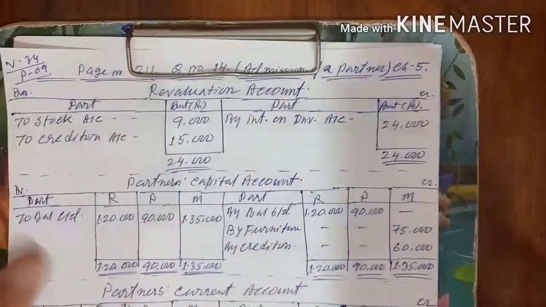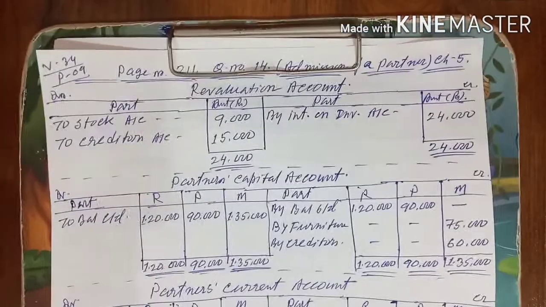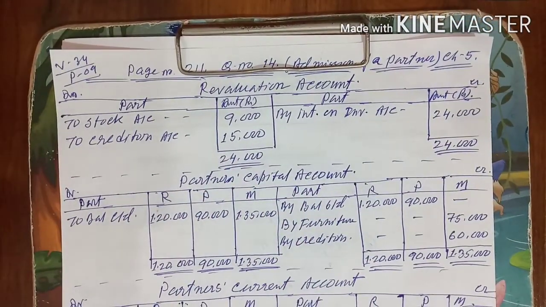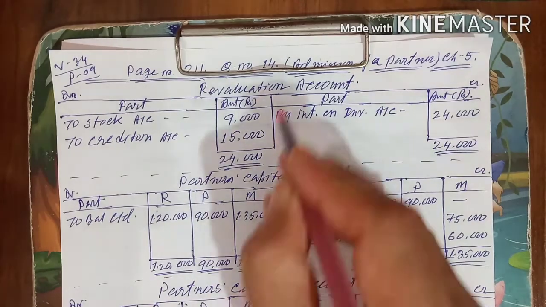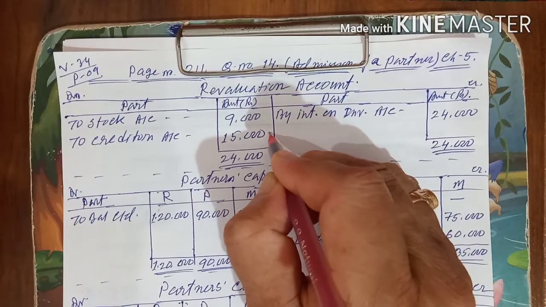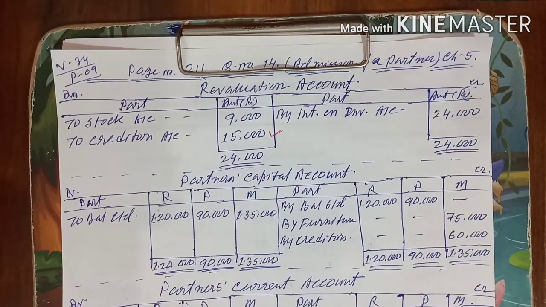Point number 6, I am reading, already I read, and here I will mark the tick, here you will follow it. Point number 6 is given, the credit purchase of rupees 15,000 which was not recorded in creditors account and purchase account but it is included in stock account. I told you one expense is increasing, so revaluation account debit to creditors. This 15,000 is coming, the revaluation account debit to creditors, that is from the 6th point.